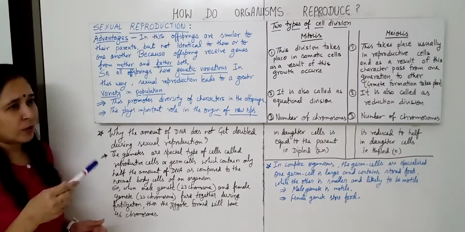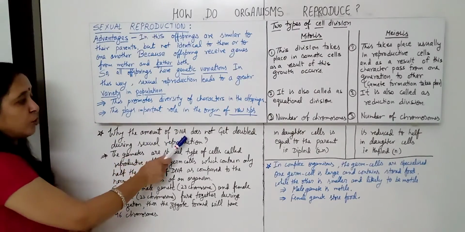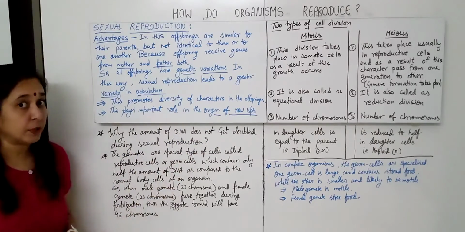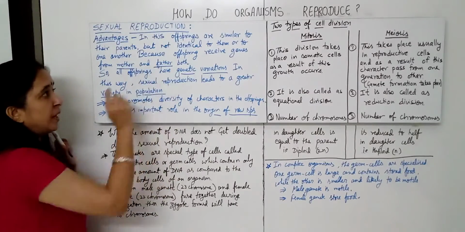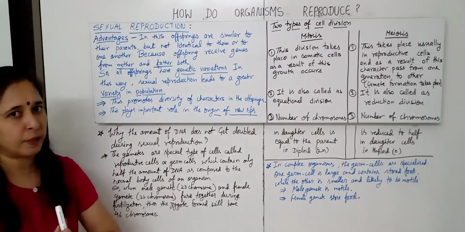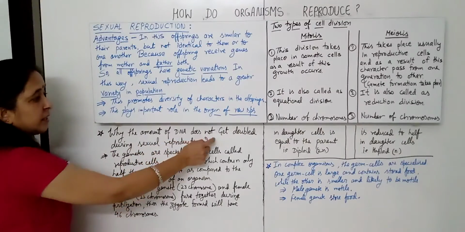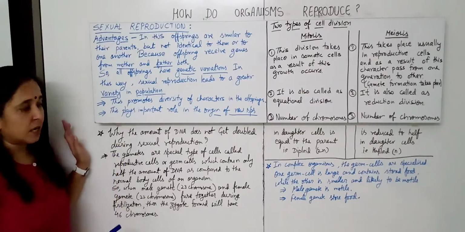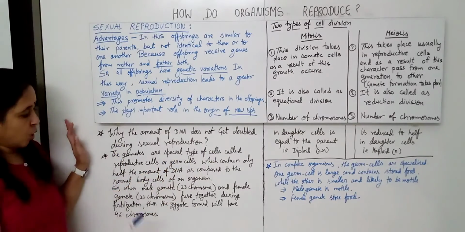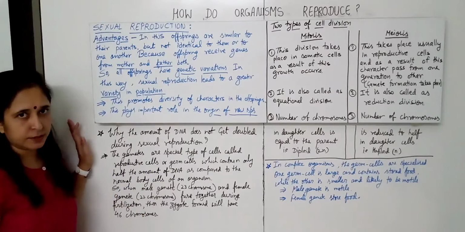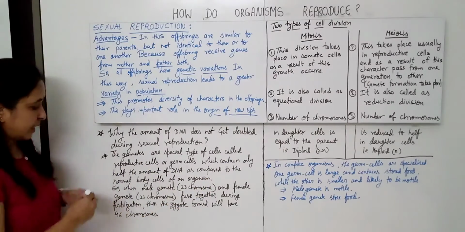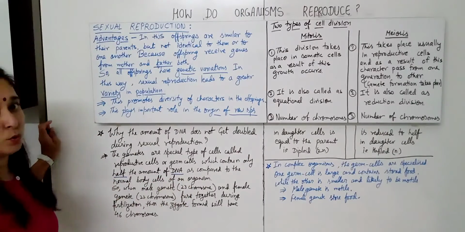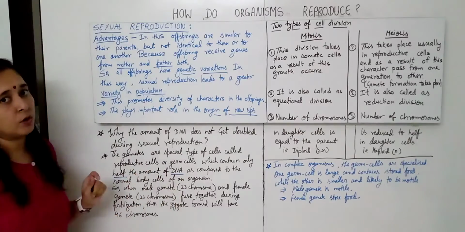Now one question arises: why does the amount of DNA not get doubled during sexual reproduction? Because genes from both parents come to the offspring, but still the DNA does not get doubled. Why? The gametes are special types of cells called reproductive cells or germ cells, which contain only half the amount of DNA compared to a normal body cell of an organism.